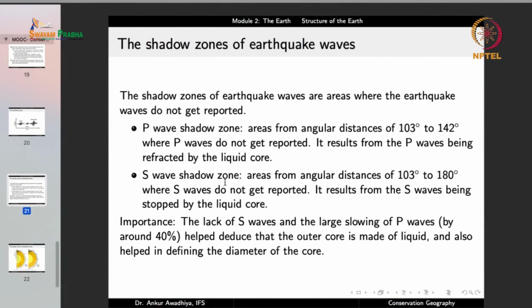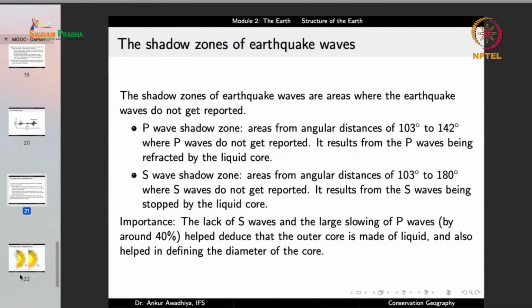Then we also have the S wave shadow zone. These are areas from angular distances of 103 degrees to 180 degrees where the S waves do not get reported. It results from the S waves being stopped by the liquid core. Now we saw that the S waves can only pass through solids. They cannot pass through liquids or gases because they do not sustain the shear stresses.